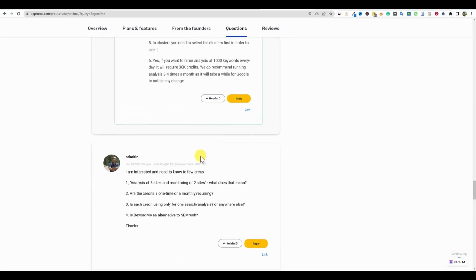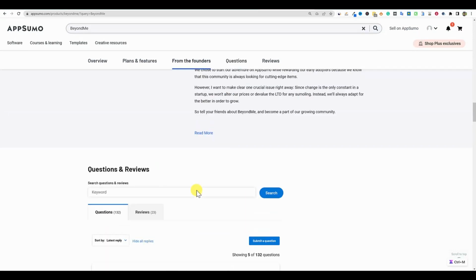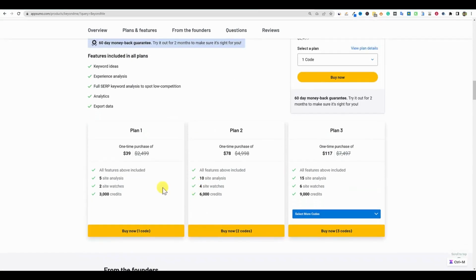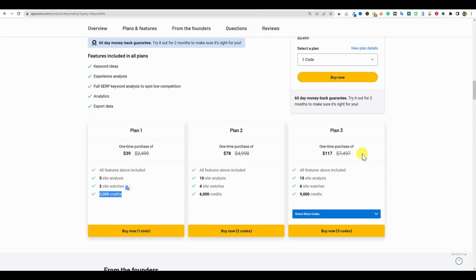But as far as he doesn't really describe the analysis and monitoring. I don't really know what the difference between those 2 are, right? So just kind of keep that in mind, but definitely these are the projects you're going to be able to have, and then the 3,000 credits. So check this out. So you can go plan 2 goes up to 7. You can get into this tool for $39 on plan 1, plan 2, $78, plan 3 is $117. And then it goes all the way down to 10 codes all in at $390.